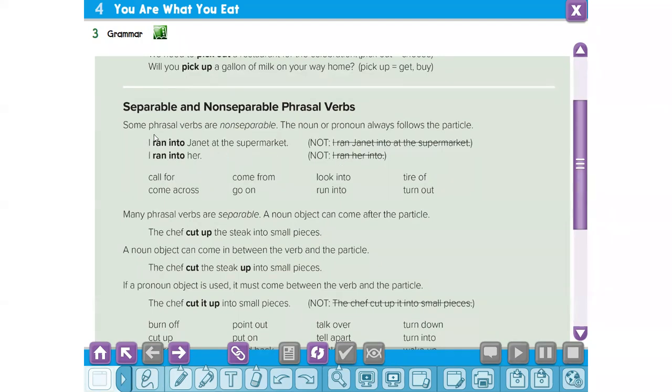So some phrasal verbs are non-separable. For example, run into, fall for, come across, come from, go on, look into, tire of, turn out. So these are non-separable phrasal verbs.